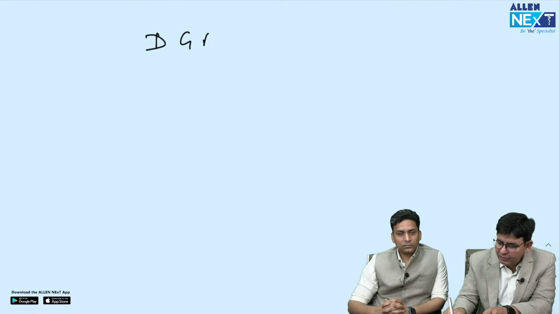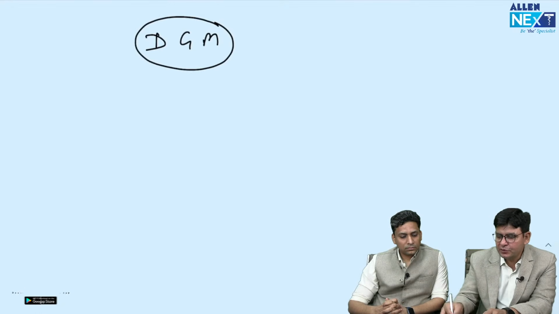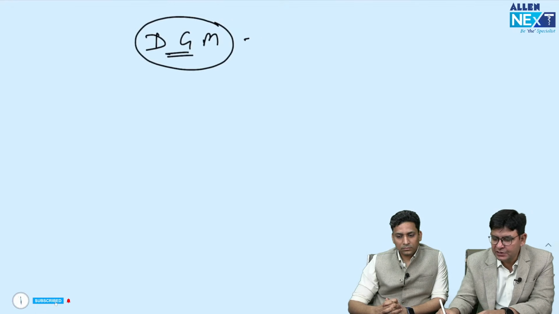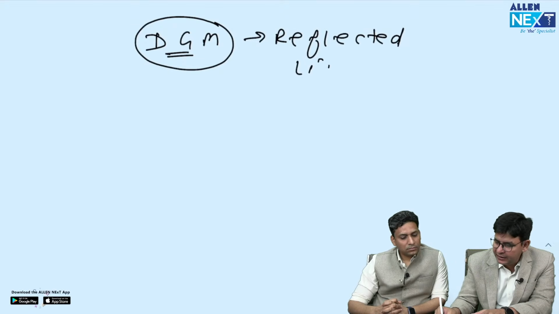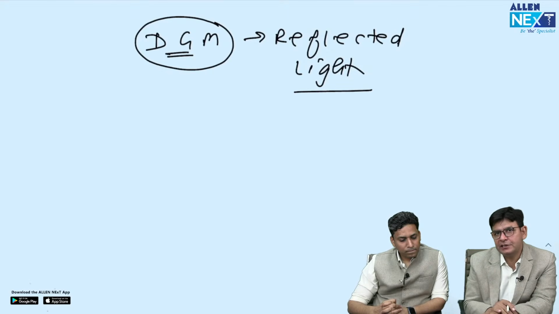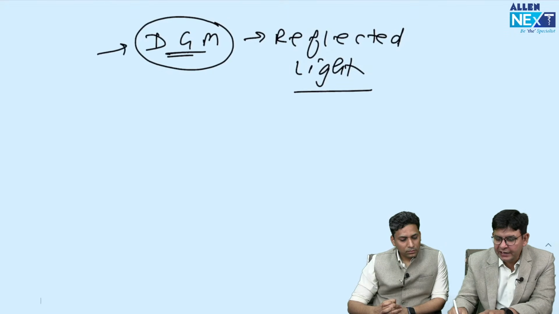And sir, as far as the relation is concerned, a question has already come regarding dark ground microscopy. Okay, so dark ground microscopy, everybody knows which type of light is used in this. Reflected light. Normal light is transmitted light. In this, reflected light is used, with the help of a condenser. Right? So they can relate all these things with dark ground microscopy.